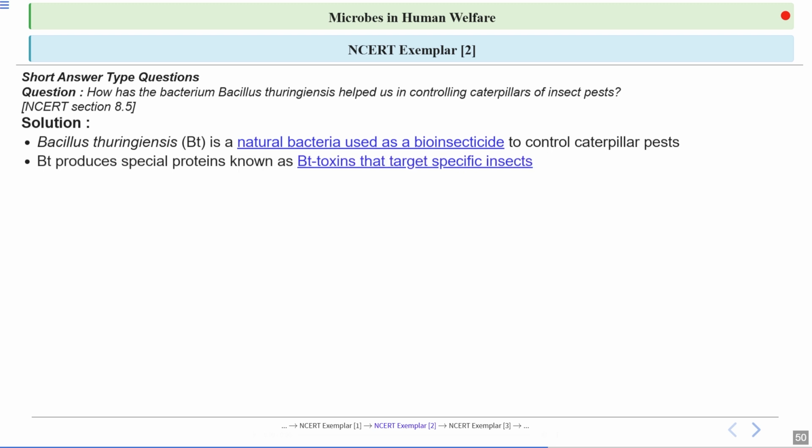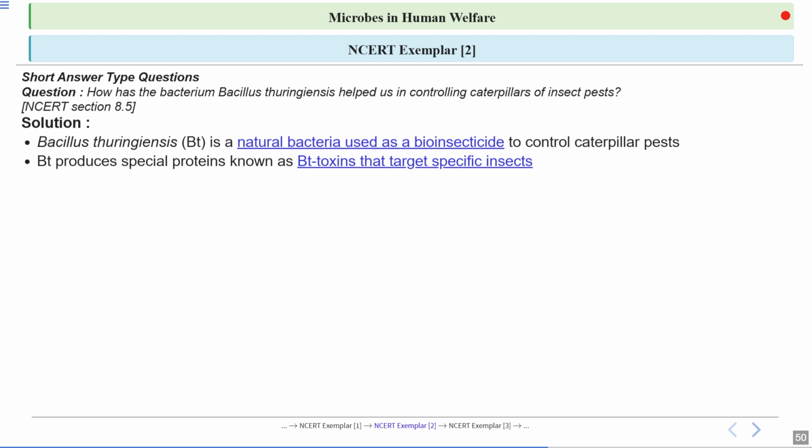Now, Bacillus thuringiensis produces a special protein known as Bt toxin. And this Bt toxin targets specific insect groups. Clear? So the Bacillus thuringiensis bacterium consists of a Bt gene, which codes for Bt toxin.